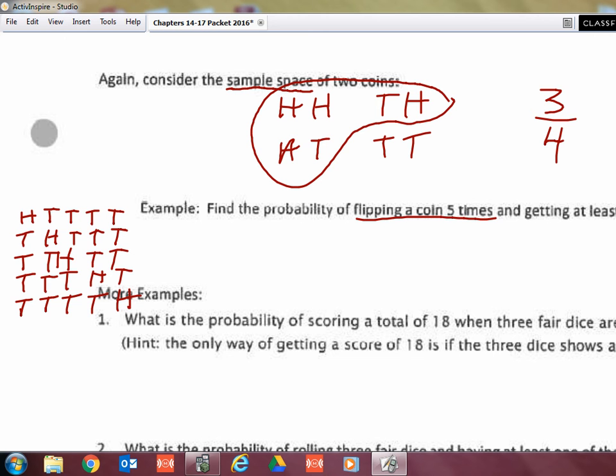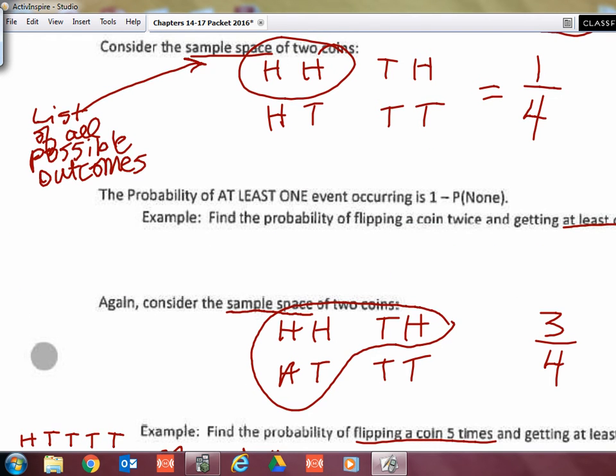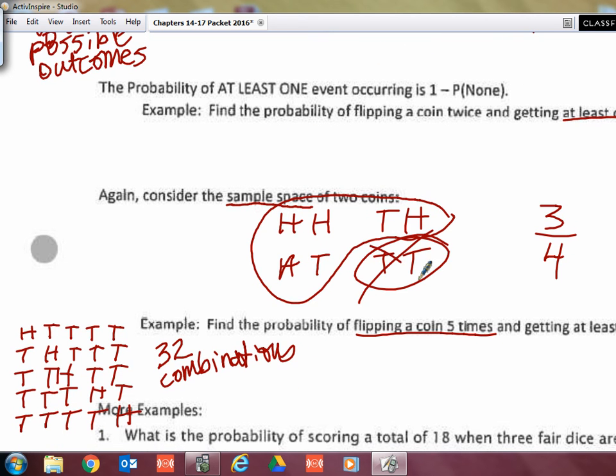And then I need to do all the combinations in which you can have 2 heads, and then 3 heads, and then 4 heads, and then 5 heads. Okay, and then no heads. I forgot about that one. So, do you see how it gets to be very large very quickly? In fact, I won't tell you this right now, but there are 32 combinations in this sample space. You would have had to write all that out. That is why it is better to use this rule. It's everything except the one item that it is not. It's everything else except for no heads.